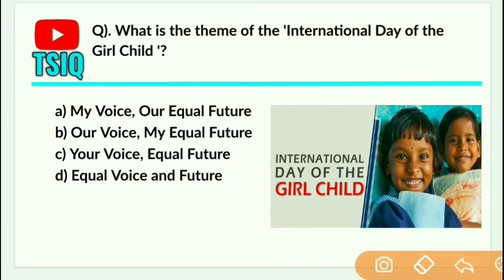Also remember another important day, the World Day Against the Death Penalty is observed every year on 10th October. The theme for this day is Access to Counsel, a matter of life or death. This day is observed to advocate for the abolition of the death penalty.